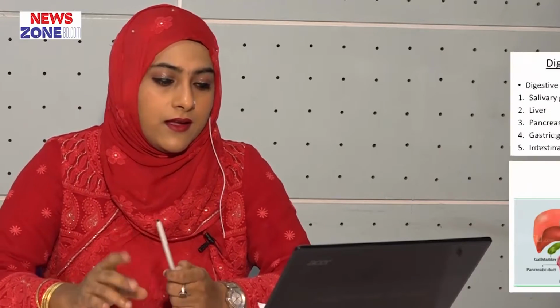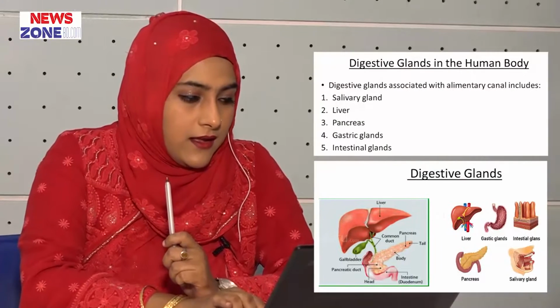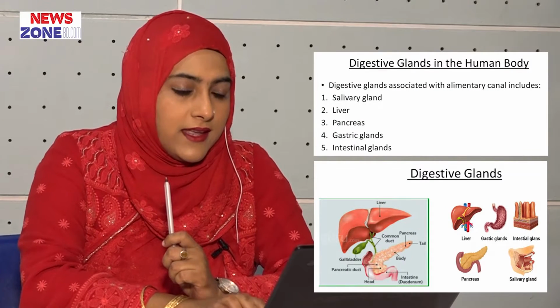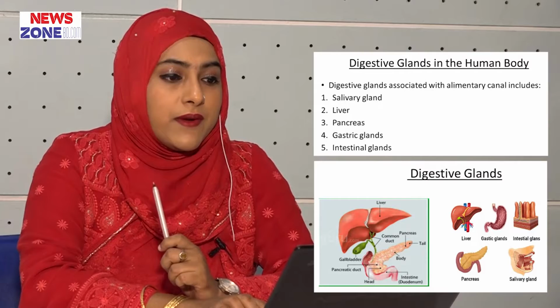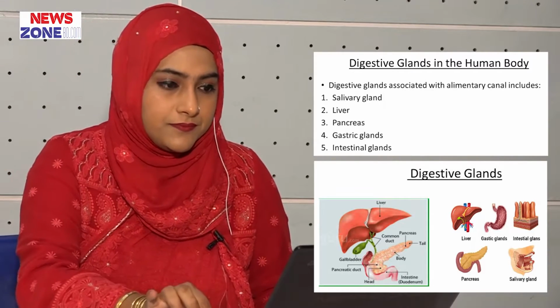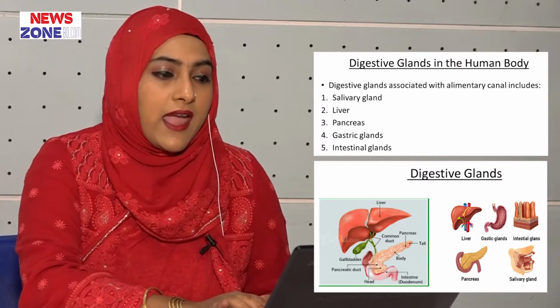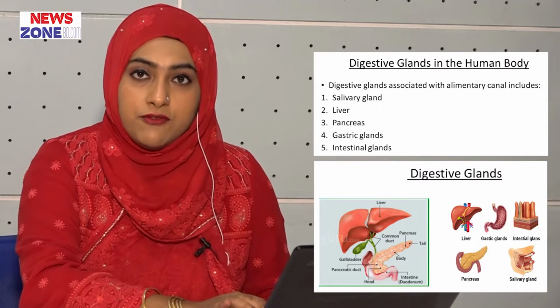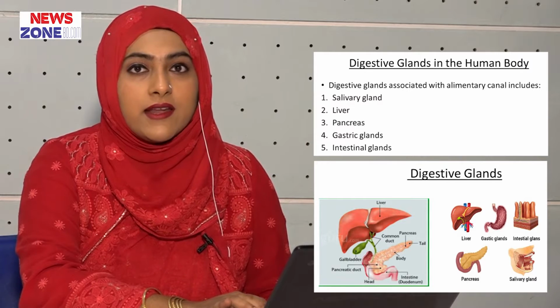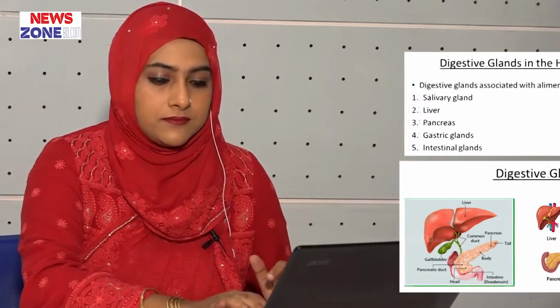Today, I am going to discuss with you about the digestive glands of the human body. On the screen, now you can see what are the digestive glands present in our body. That is, digestive glands associated with the alimentary canal include salivary gland, liver, pancreas, gastric gland and the intestinal gland. The most important digestive glands are liver, pancreas and the salivary gland.